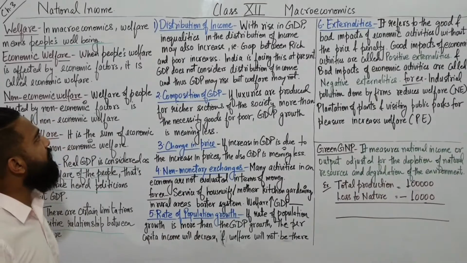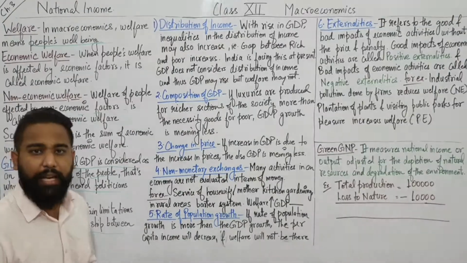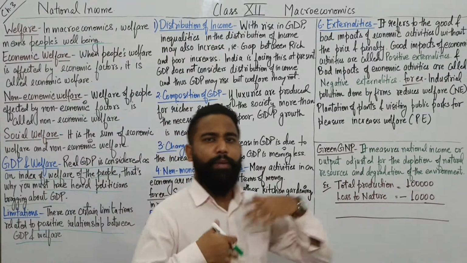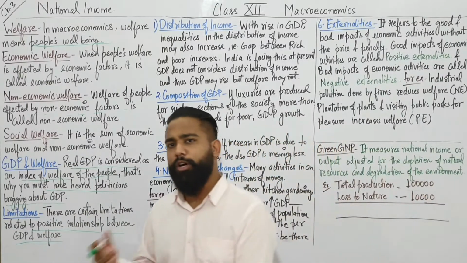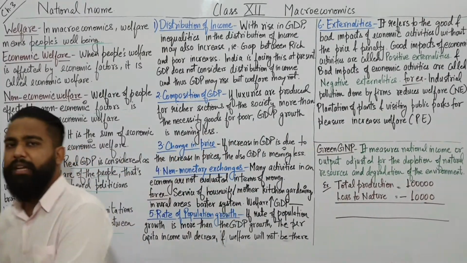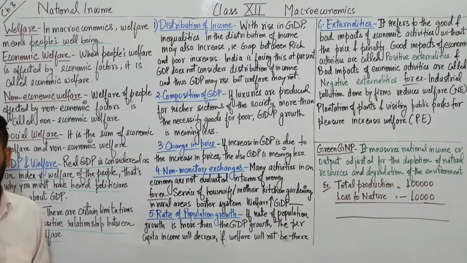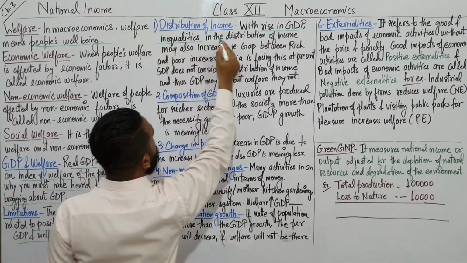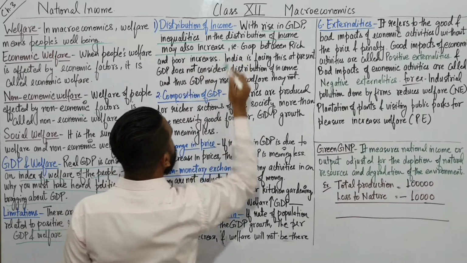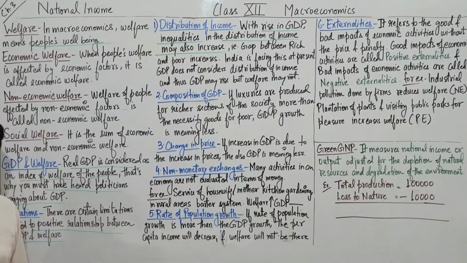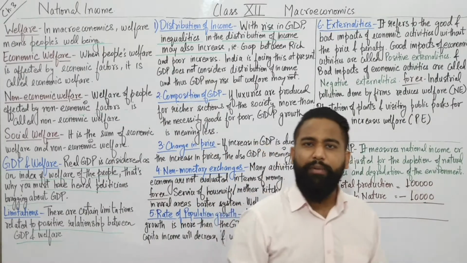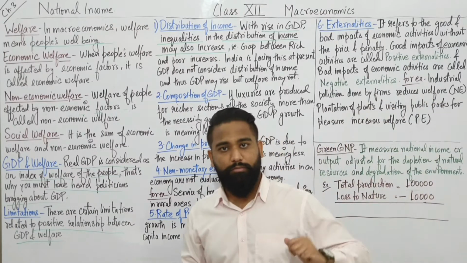The first one is distribution of income. Now, you all know distribution of income in India. Richer people are having more money, the poor section of the society is having very little money. So that is the distribution of income, how much income everyone is receiving.